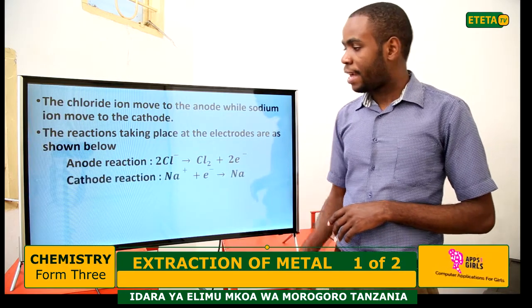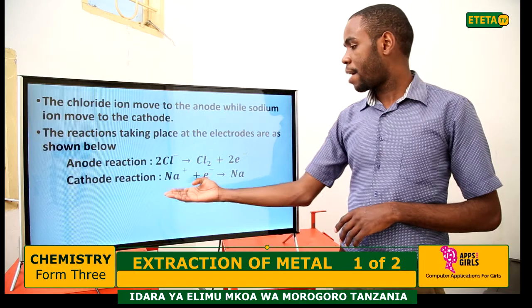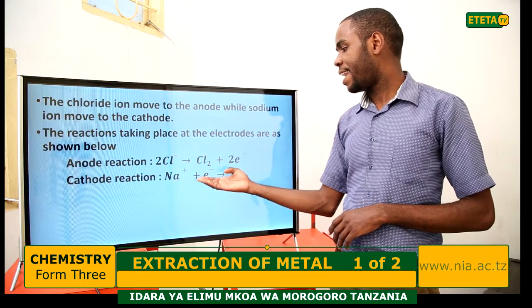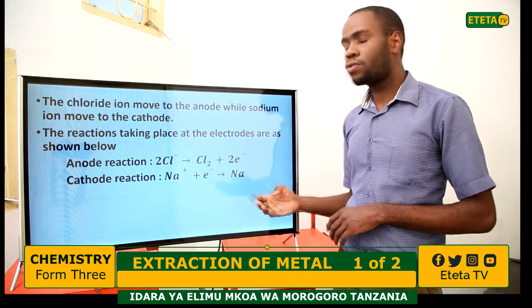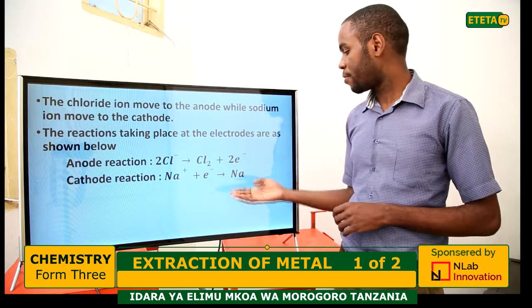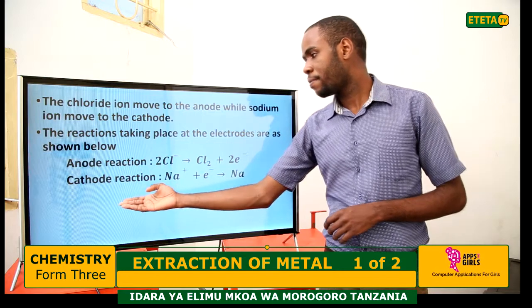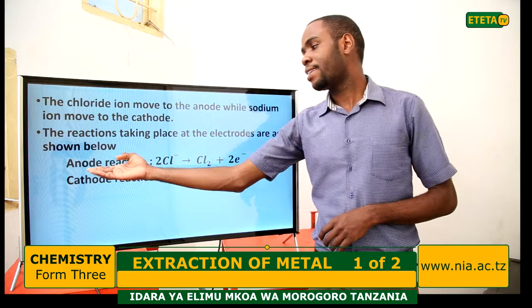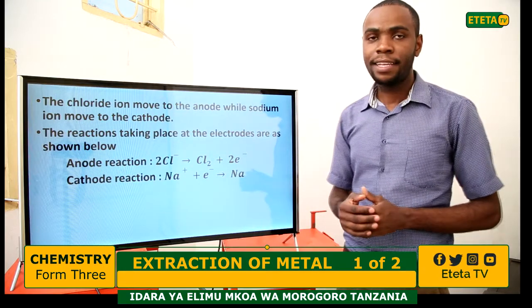The cathode reaction: the sodium ion gains an electron and forms sodium metal. So we have sodium metal at the cathode and chlorine gas at the anode as products.